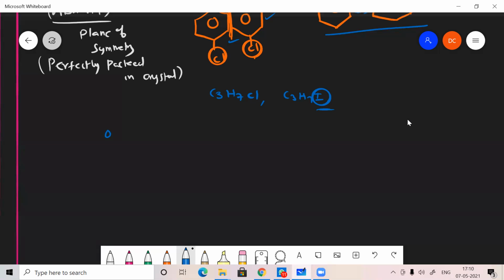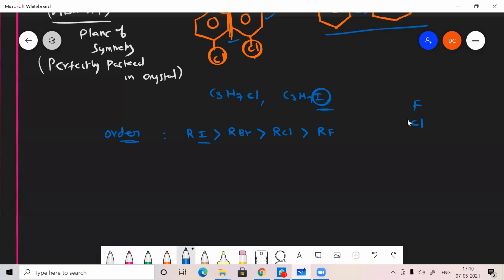So usually the order of boiling point, in the case of alkyl halides, is that RI has the highest boiling point, then RBr, then RCl, and then only RF. This is the order of boiling point, because the molar mass is very high for iodine.